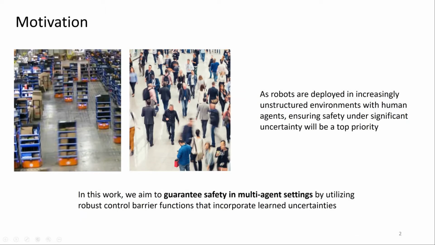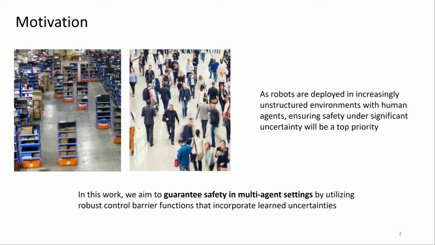Today, we have excellent centralized and decentralized robotic systems that can safely coordinate many robots in structured environments. On the left is a picture of an Amazon warehouse with several Kiva robots navigating around each other. But as robots become increasingly prevalent in our society, they will have to learn to safely navigate also in human environments with high uncertainty, like the terminal you see on the right.